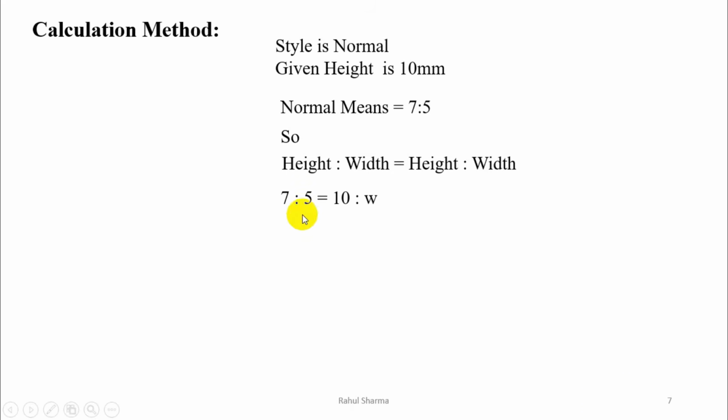And we write here the standard value of the particular style, and we write here the given values, like height is 10 and W. We have to calculate the W. So 7/5 is equal to 10 by W and W will be 7.14, and we can go with 7 because it's very difficult to measure 7.14. We can write the letter with 7 mm width.